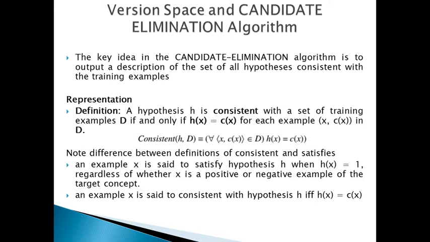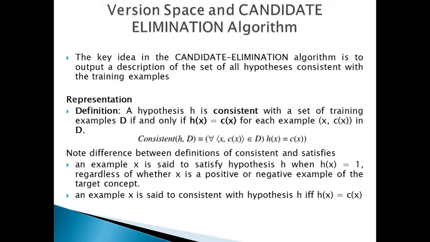Okay, first let us see the representation part. The candidate elimination algorithm finds all the describable hypotheses that are consistent with the observed training examples. In order to define this algorithm, we begin with a few basic definitions. First, let us say that a hypothesis is consistent with the training examples if it correctly classifies these examples.